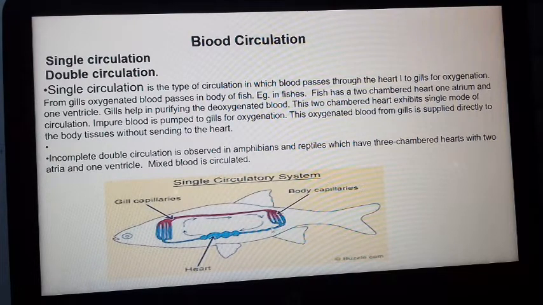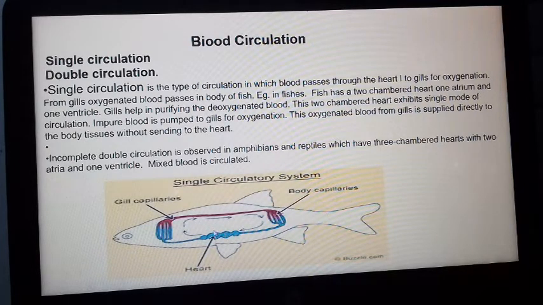Again, deoxygenated blood from different body tissues comes into the heart, then into the gill. It means the heart pumps blood into the gill once, and from the gill it is transported to different parts of the body. So it is called single blood circulation, especially in fishes.